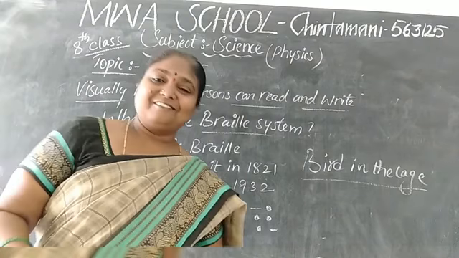Come back. Let me get back to our topic. Have you seen? Yes. While it is rotating, we see that the bird is in the cage. Actually, it is not. That is also one of the things we are going to see. Then let me go to the next topic, visually impaired persons can read and write.